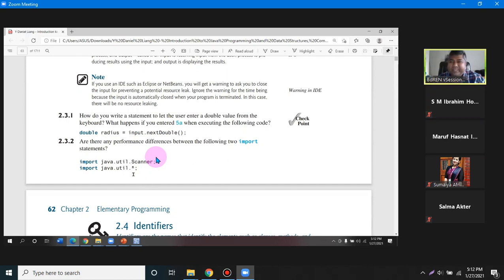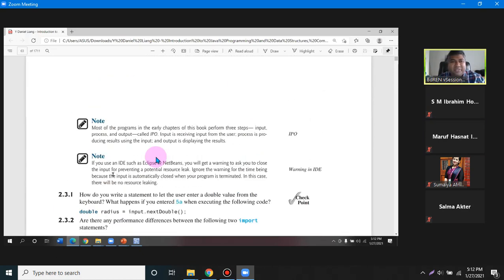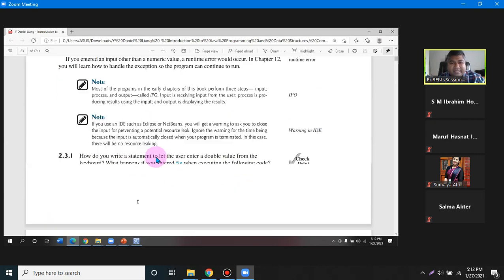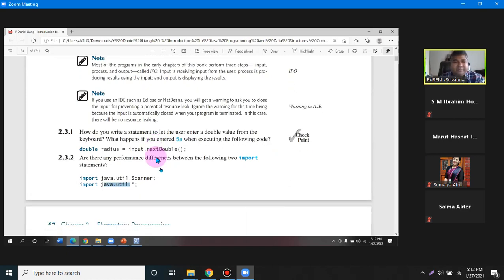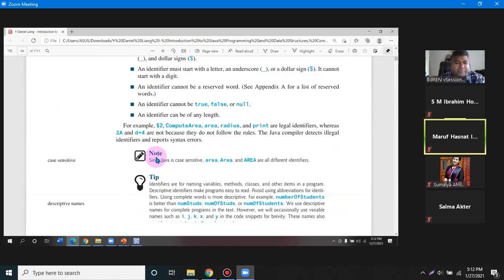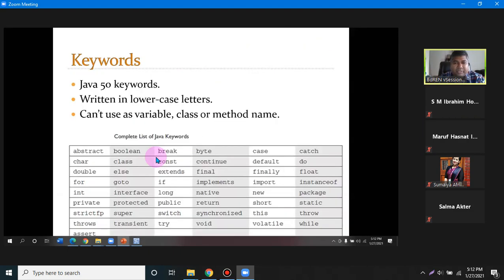Okay, so star means wildcard. That means any class inside the java.util folder, inside the util package, is imported. Any class you can call, they are already imported. But when you give Scanner, just the Scanner class will be imported. The others will not. Do you understand? Is it clear? Yes, sir. So that's what we want to show here.